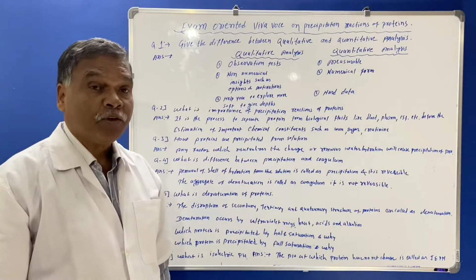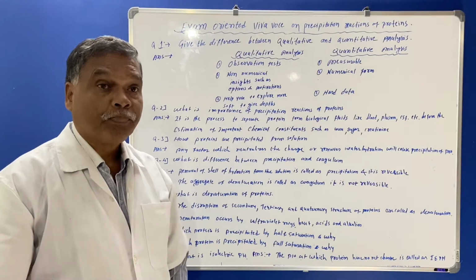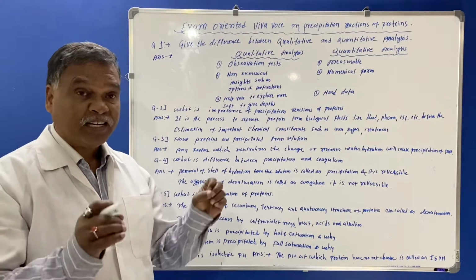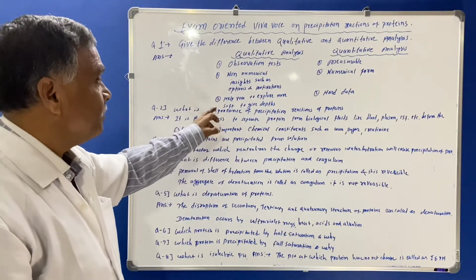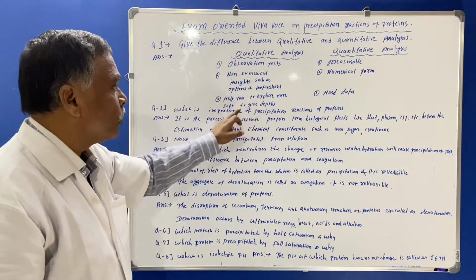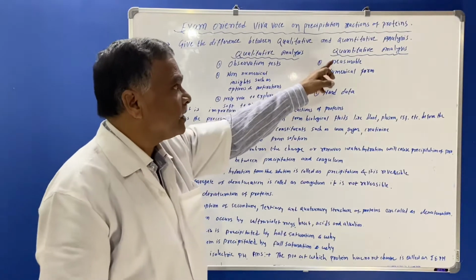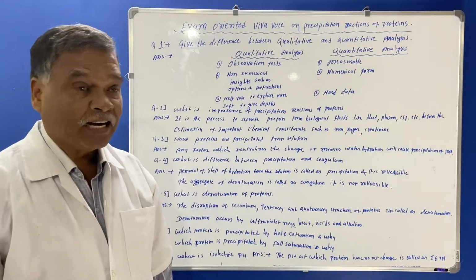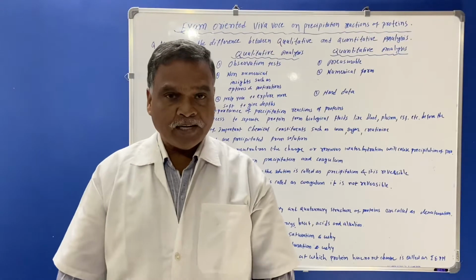Quantitative analysis will be numerical. For example, if you have to estimate the blood glucose level from the given blood, you have to give a correct reading for that. You have to measure it. Therefore it is numerical form. Now you must know that the qualitative analysis, third point, will help you to explore more and give depth. And the third point under quantitative analysis is hard data. It is hard data.